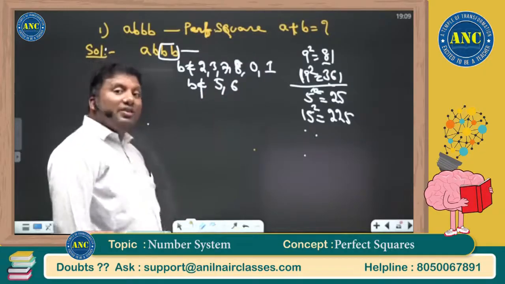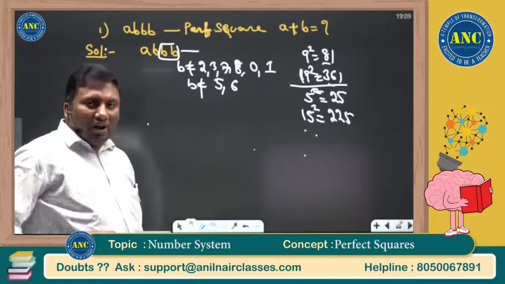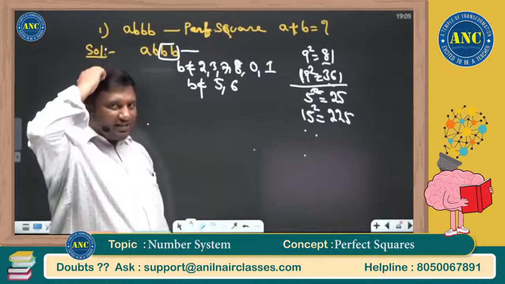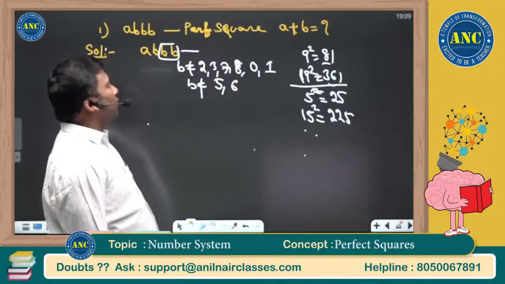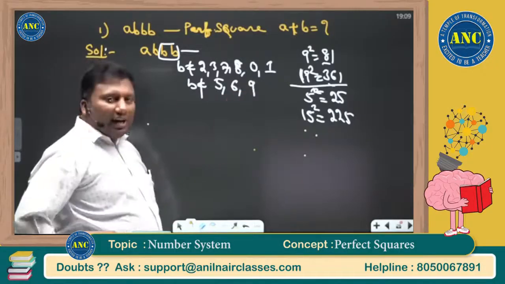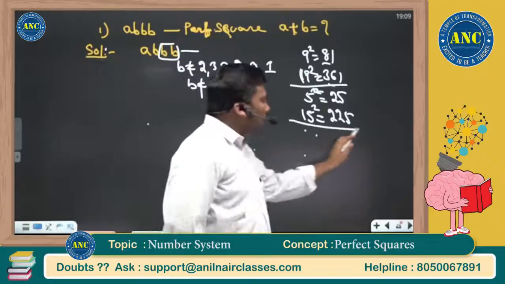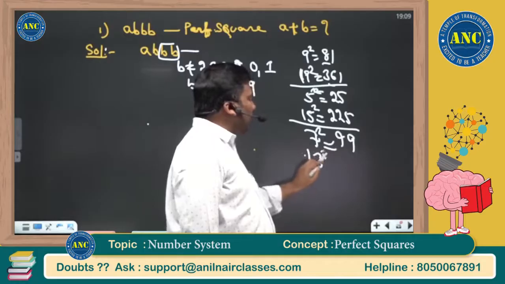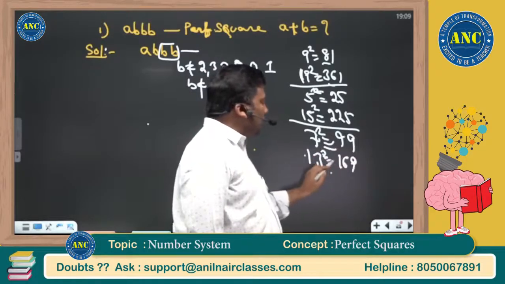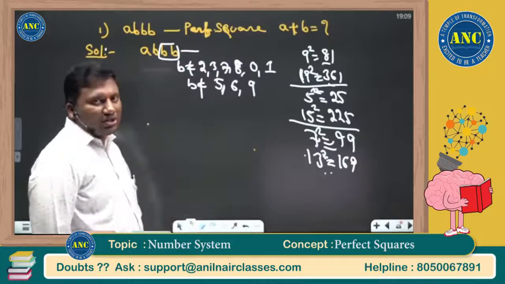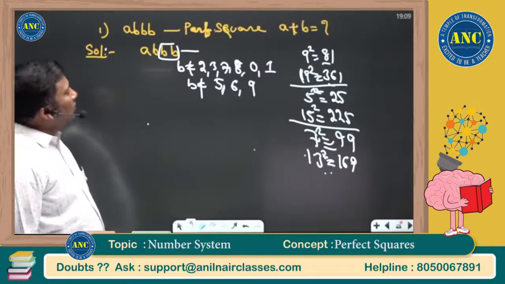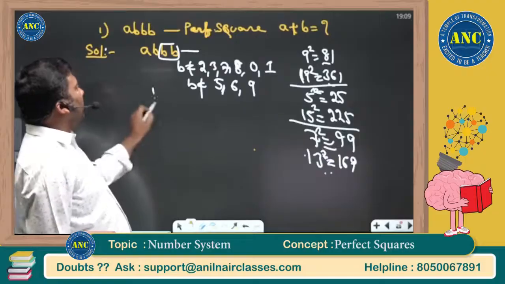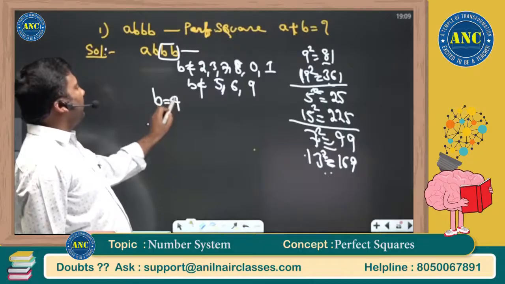Next, 6. Any perfect square ending with 6 has an odd tens place, as we discussed, but both are equal. It cannot be 9. Any perfect square ending with 9 has an even tens place, but both are equal. 7 square is 49, 13 square is 169. So 0 out, 1 out, 2 out, 3 out, 5 out, 6 out, 7 out, 8 out, 9 out. What is the only case left? The only case left is 4.